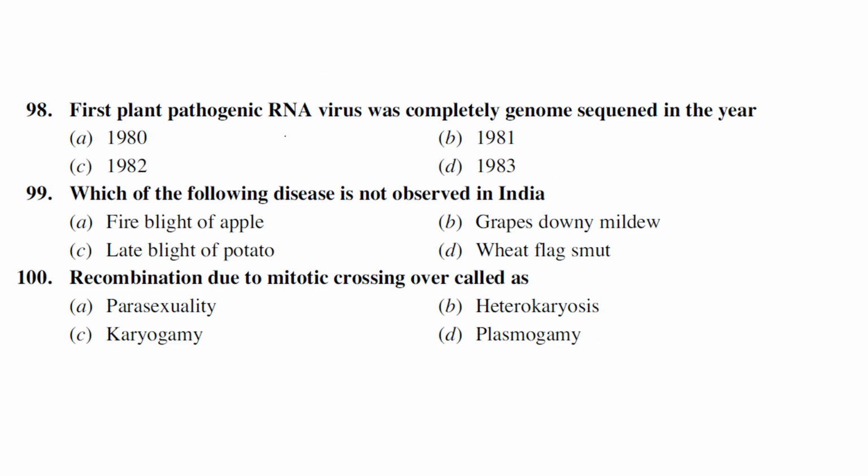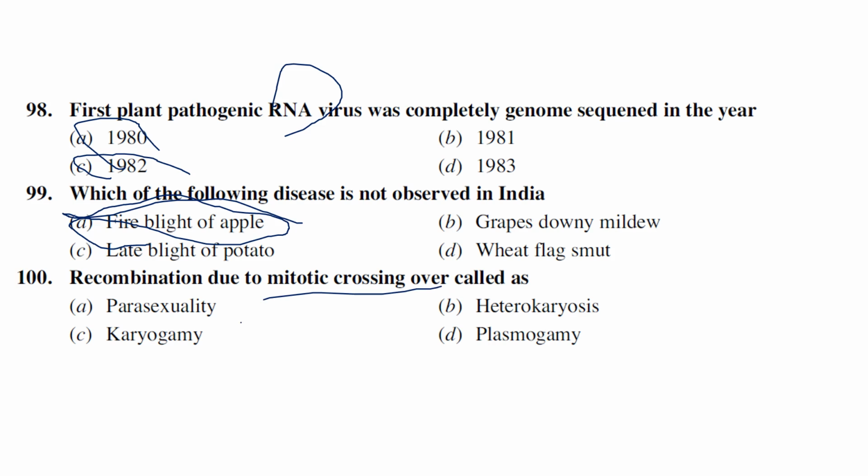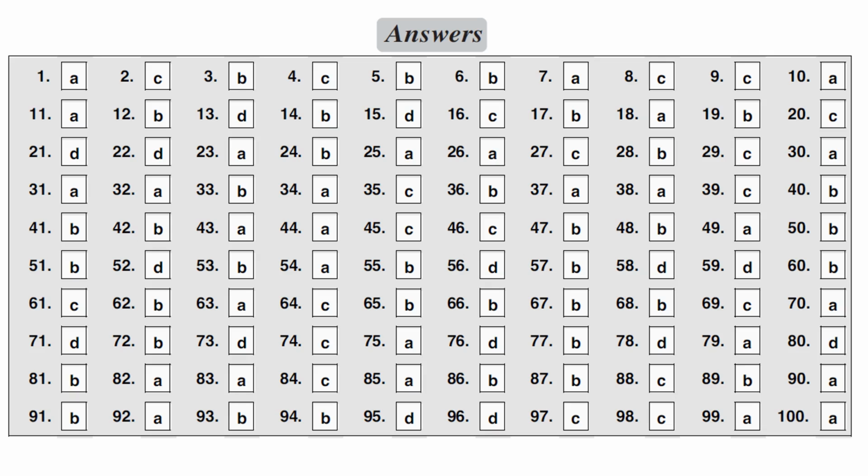First plant pathogenic RNA virus to be completely genome sequenced. For DNA virus, 1980. RNA virus means tobacco mosaic virus, which was sequenced in 1982 by Goelet et al. Right? Which of the following diseases is not observed in India? I was still doubtful about this. It is mentioned that fire blight of apple is still not reported in India, but I don't know whether it's true or not. Recombination due to mitotic crossing over is called parasexuality, heterokaryosis, karyogamy, plasmogamy. So recombination due to mitotic crossing over is generally called parasexuality, which was first reported by Pontecorvo and Roper in Aspergillus nidulans, right? So these are all the answers.